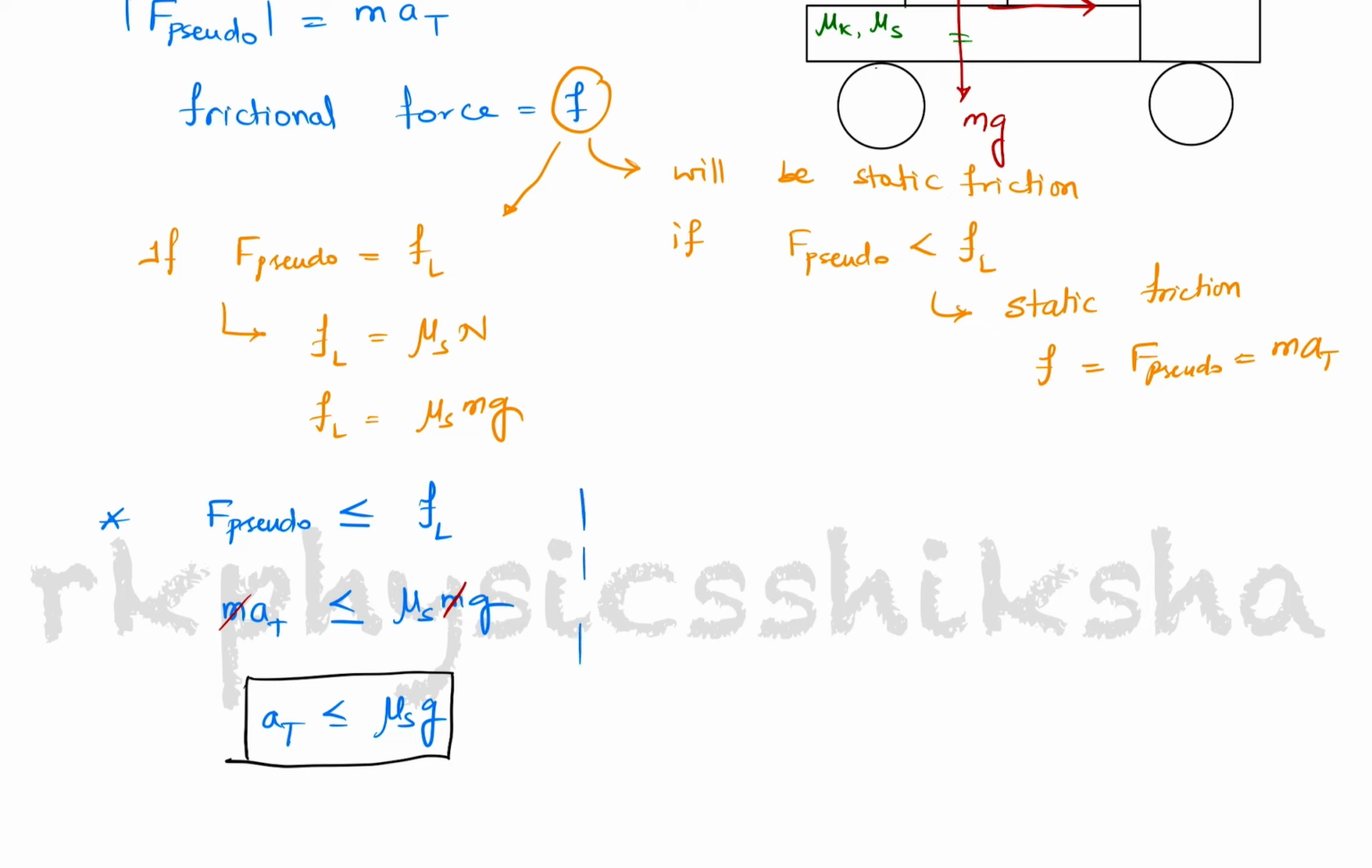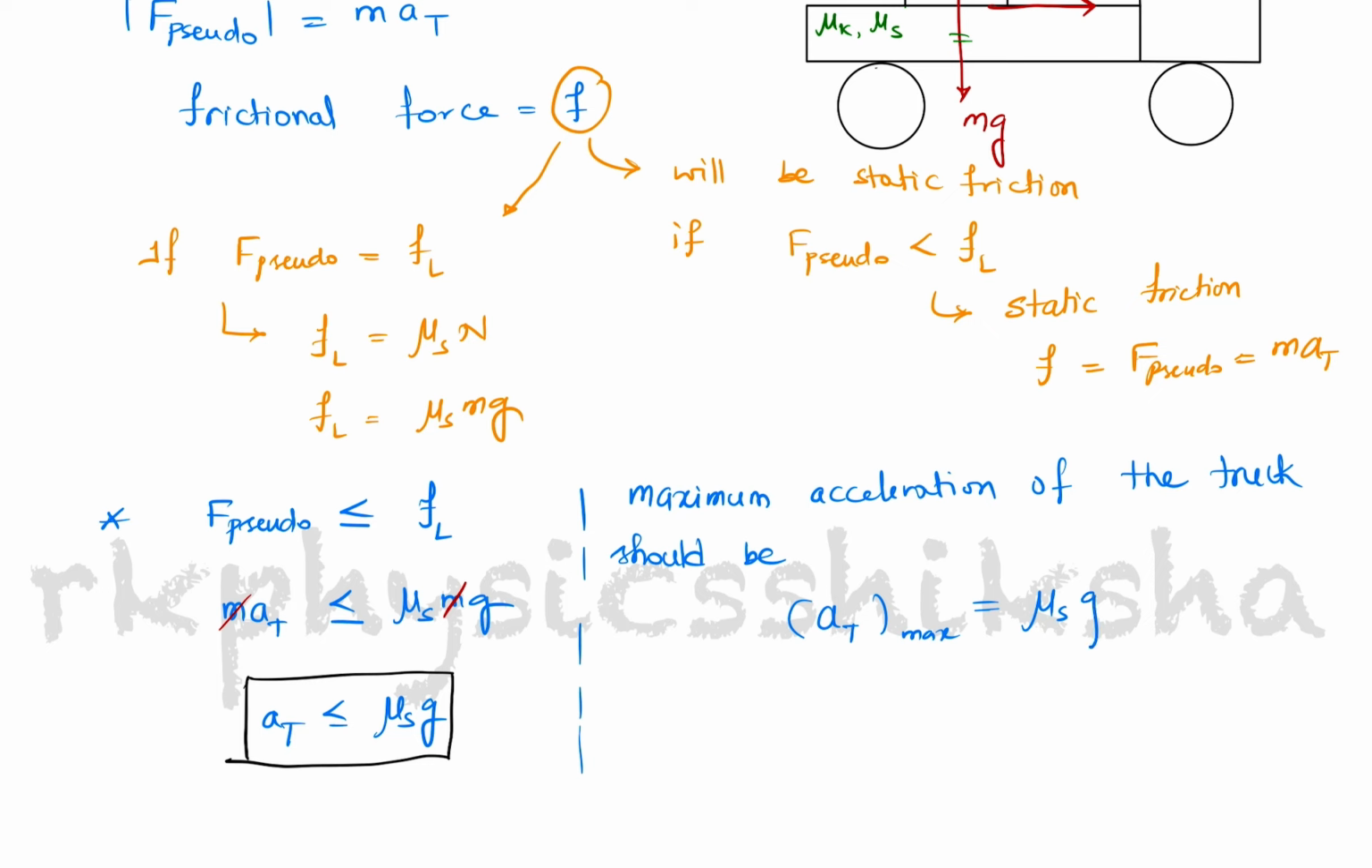And how much is the maximum value of this acceleration? Maximum acceleration of the truck should be a_T maximum is equal to mu s into g. This should be the acceleration of the truck for the block to remain at rest on the truck. Right.